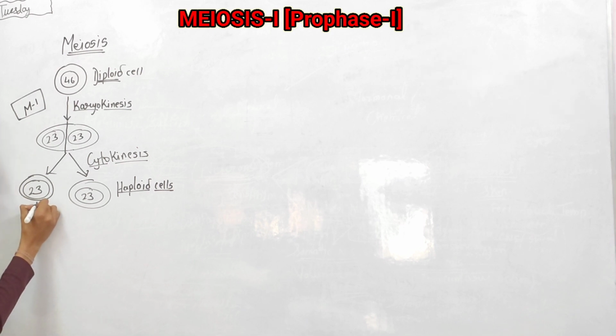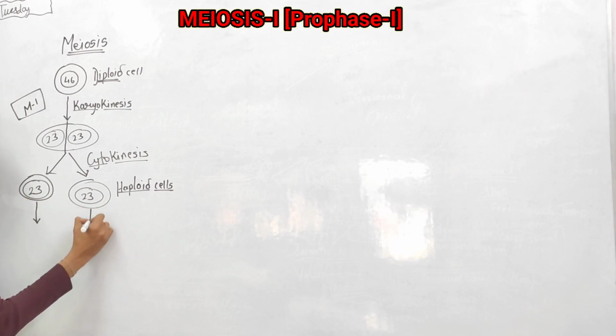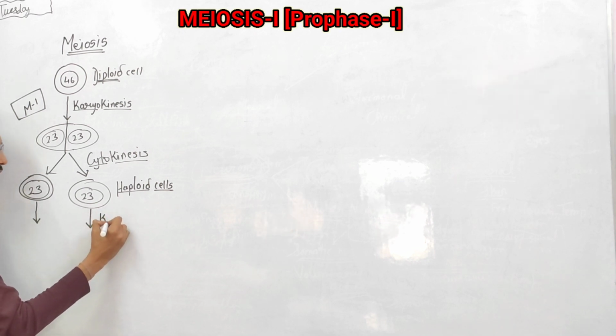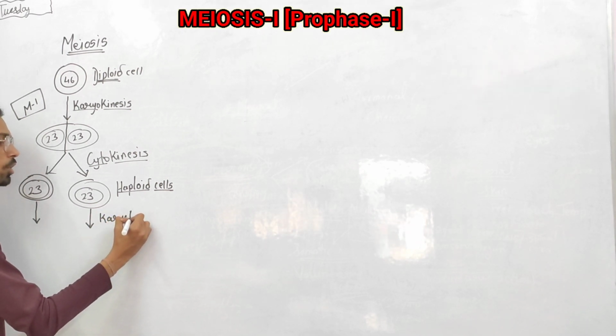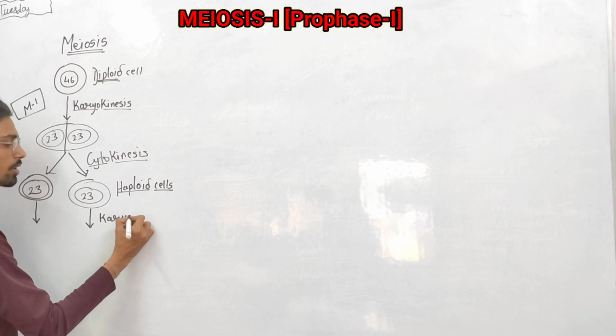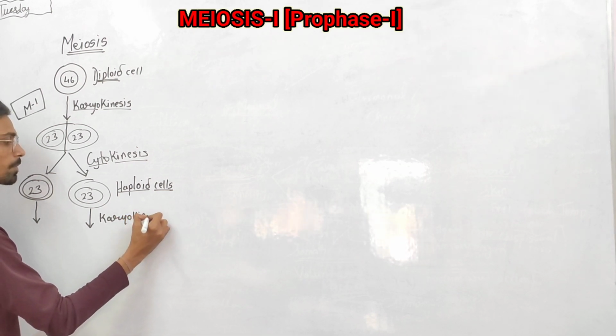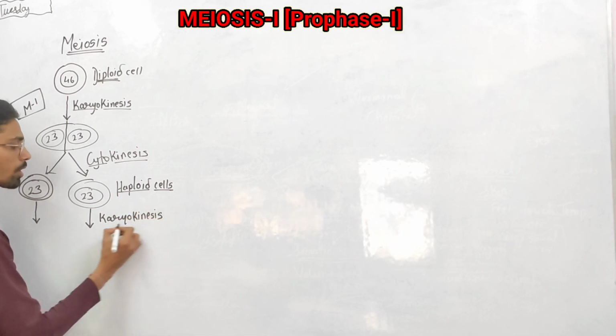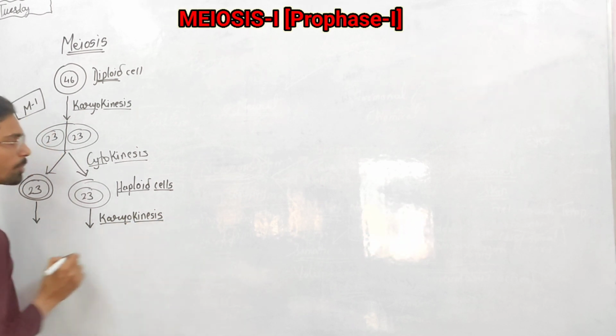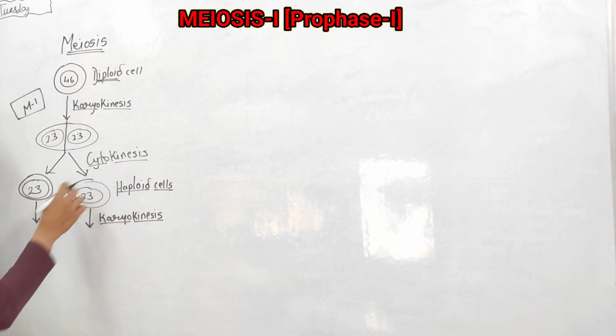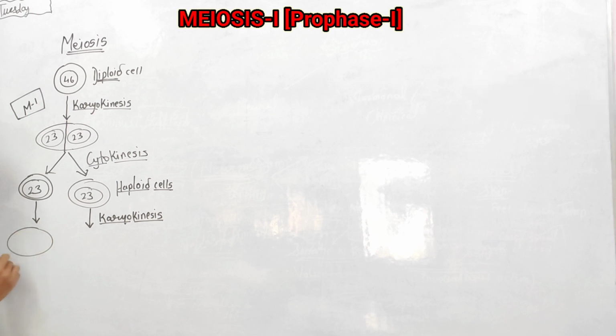In meiosis 2, again these cells undergo karyokinesis. Karyo means nucleus, kinesis means division. So nucleus division again takes place.